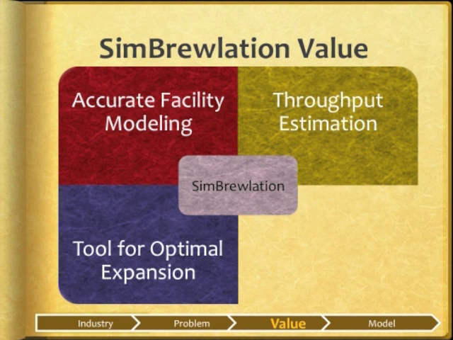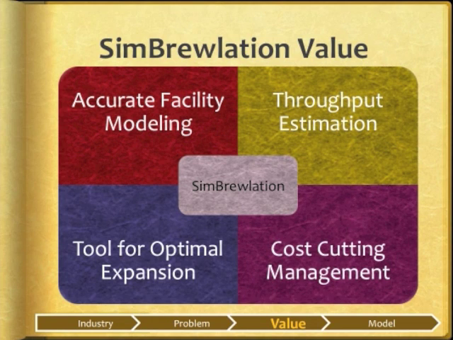For example, you'll need a way to decide what process step to invest in, whether you have the resources for an extra transfer pipeline or tank. Our product will allow you to test different expansion scenarios and compare their different throughputs. Similarly, SimBrewlation allows for effective cost-cutting management. You'll be able to decrease capacity at a certain step in the process without damaging throughput, and then invest the savings into a step that will generate more revenue.